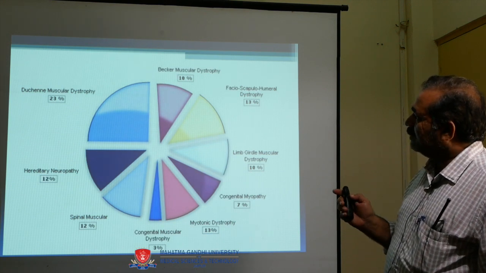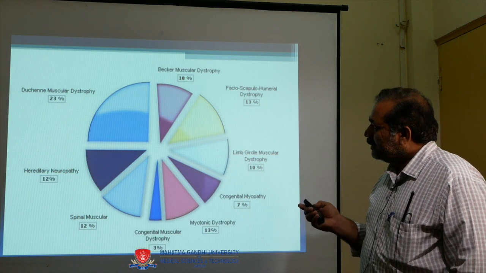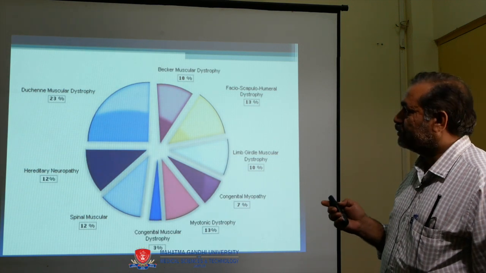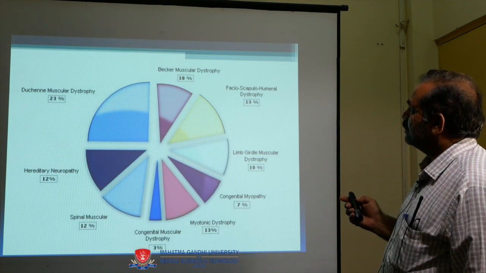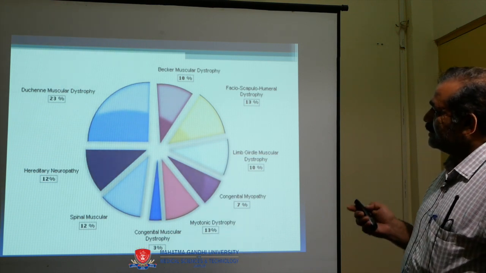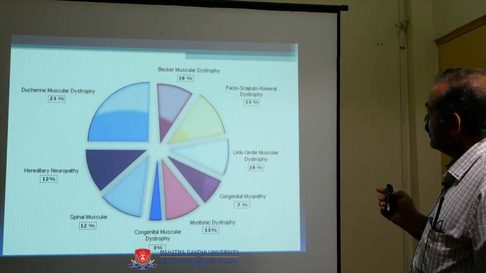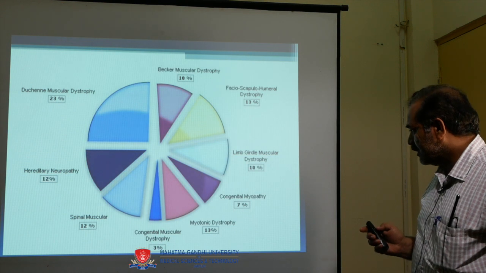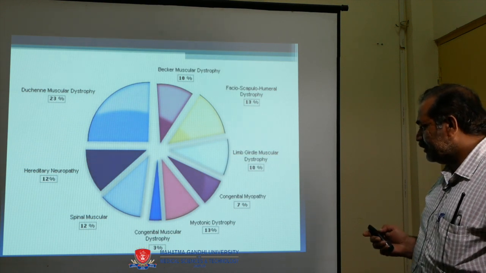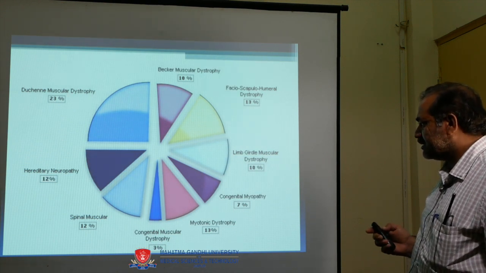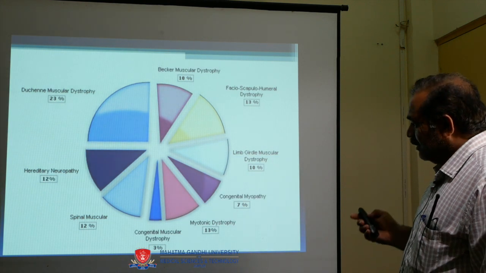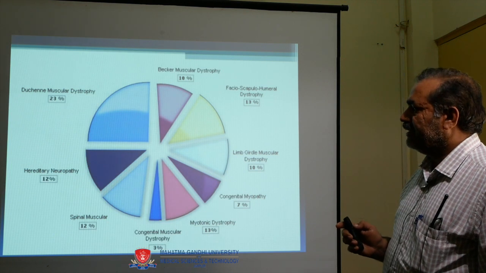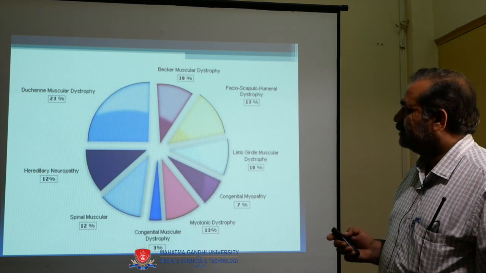Now come to how many patients are enrolled. Duchenne muscular dystrophy covers 23% of all muscular dystrophy patients. Becker's covers 10%, facioscapulohumeral dystrophy 13%, limb girdle 10%, congenital myopathy 7%, myotonic dystrophy 13%, congenital muscular dystrophy 3%, spinal muscular dystrophy 12%, and hereditary neuropathy 12%.